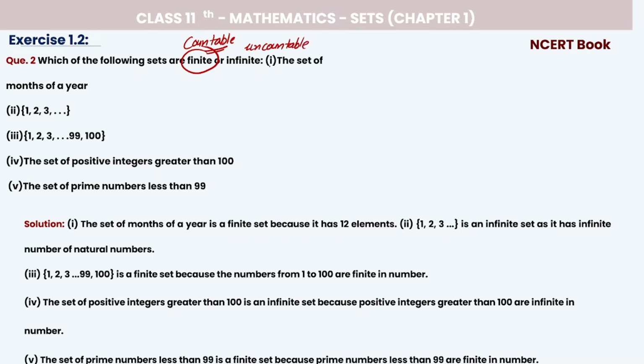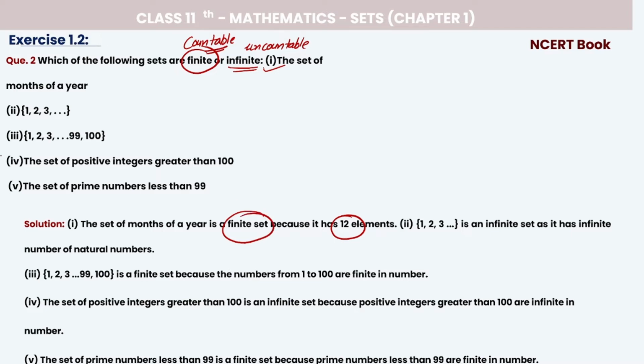So, first of all, we have to clear the definition. Finite means where we can count, infinite means where we cannot count. So, first is the set of months of a year. All know how many months are there in a year. So here 12. We can count it: January, February, March up to December. 12 months. So we have counted, that's why we call it a finite set.